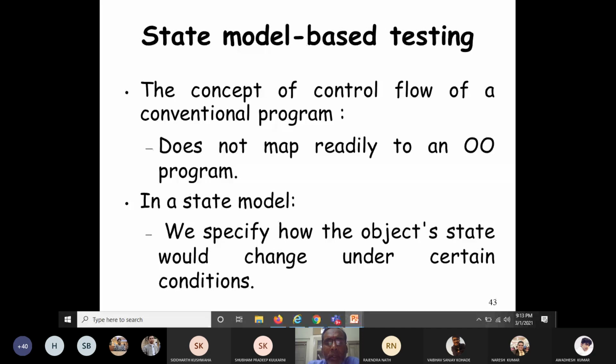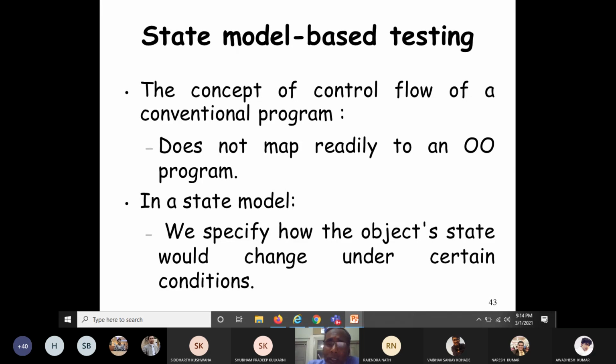So in a state chart diagram or in a finite state machine, we specify how the object state would change under certain conditions. When some condition occurs, how the state will change. For example, in a banking system, the account has several states. I have already told you: initial state, new state, working state, idle state, dead state. So how can the state be moved from working to idle? If there are no transactions for 1 year, then it will move from working to idle.